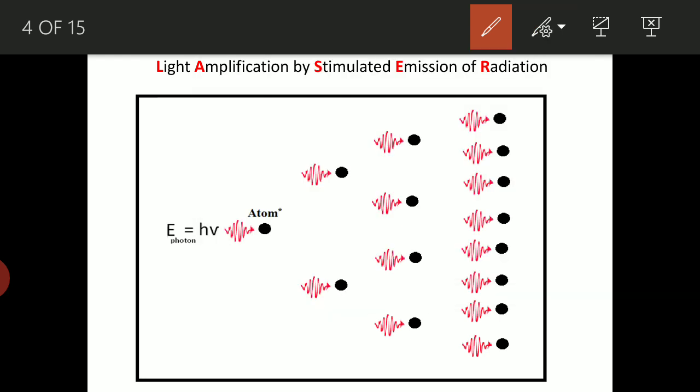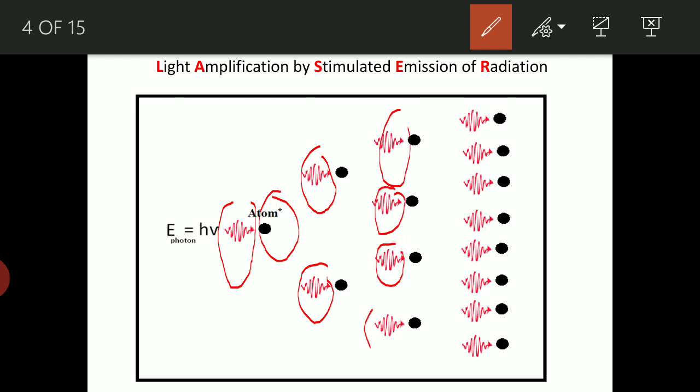First, to analyze, there is one atom and one photon interaction. So due to this, what happens? We get a stimulated emission. So with this stimulated emission, we get two photons. These two photons once again interact with two atoms independently, and each time another two photons are given out. So altogether, four photons are there.